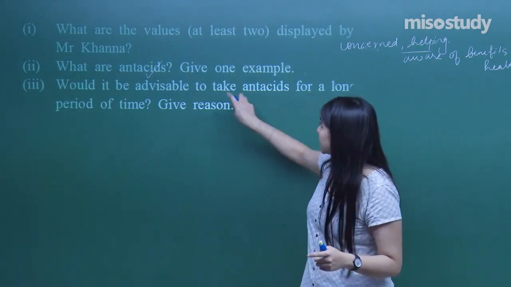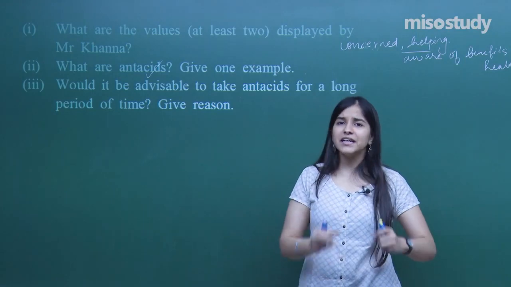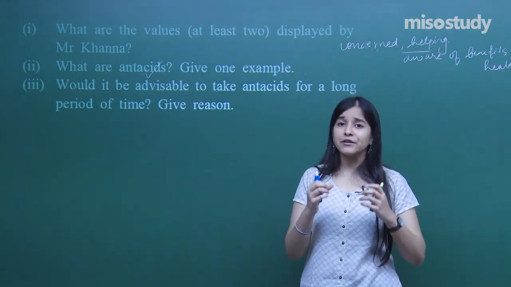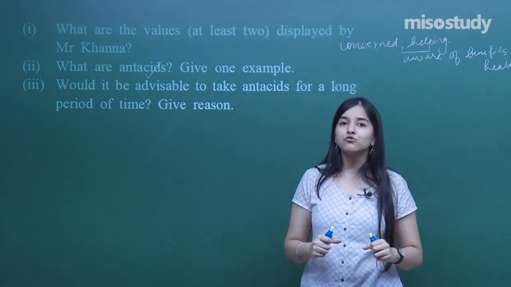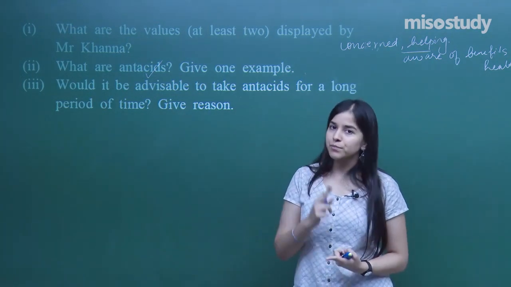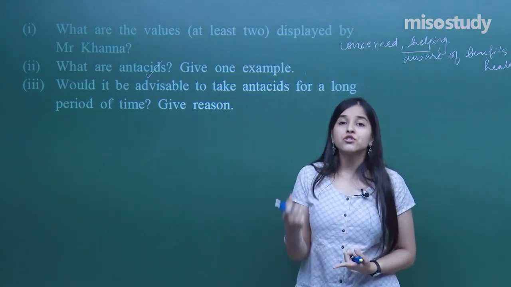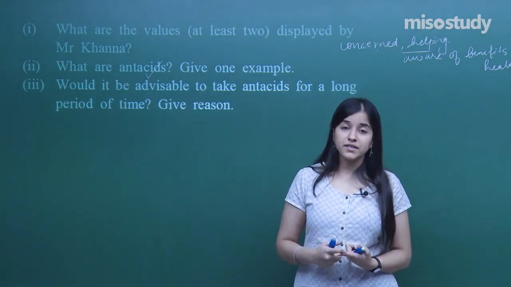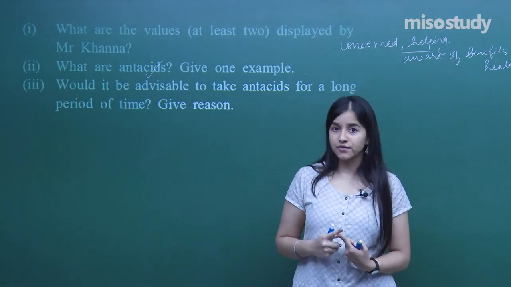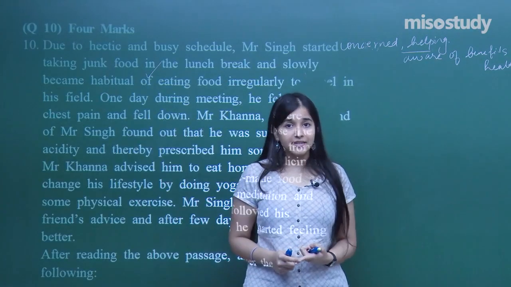And that is why it is not advisable, not only antacids, but any kind of antibiotic, any kind of drug, to take it in huge amounts. So that is why they say always go to the doctor for a prescription, because you won't know how much quantity you need for a particular disease or illness you are suffering from. Clear? And yes, that completes the 10th question as well.